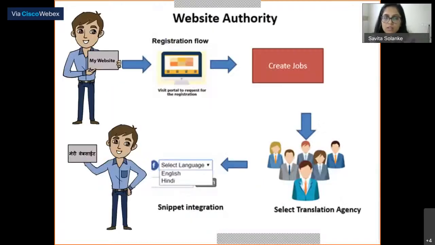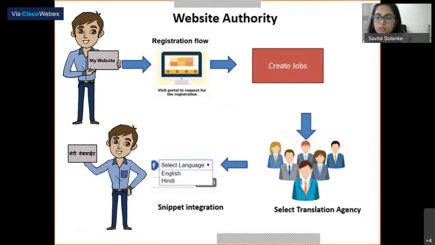So in a nutshell, this is all the roles that the super admin, that is CDAC, is going to perform. Now let's visualize what we have been speaking about. This would help to clear the flow or the picture that I have been talking about for the past few minutes. Supposedly this is a website, and he is a website owner. He has his website on the GisTranslate portal. After the registration, the link has been sent and he has been activated. He can create the jobs.